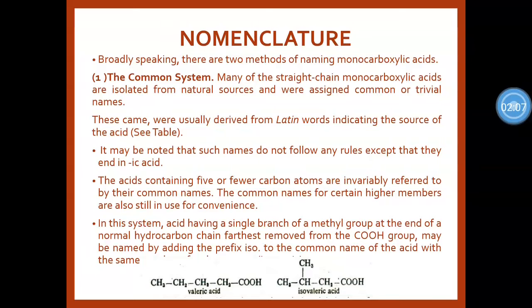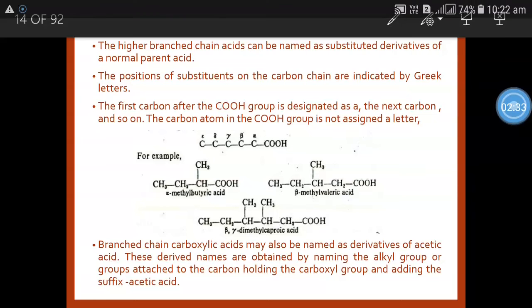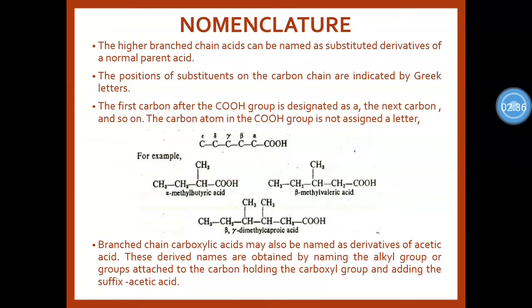and isovaleric acid here. Then, higher branched chain acids can be named as substituted derivatives of a normal parent acid. The position of the substituent on the carbon atom is indicated by a Greek letter, that is alpha, beta, gamma, delta and epsilon. Here we get an idea about alpha, beta and gamma.